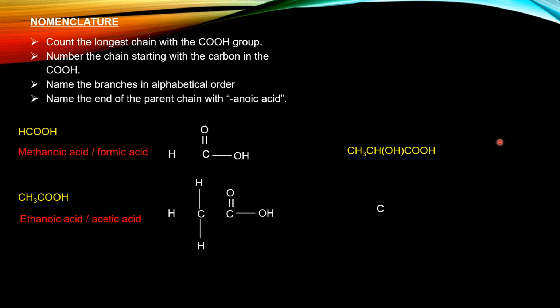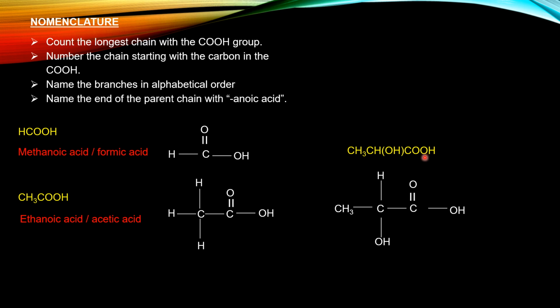So when we are drawing, we will draw the first carbon that is here, bonded to the hydrogen, then it is bonded to the OH. On the left hand side it is bonded to the CH3, and then on the right hand side we have a carbon, double bond O and single bond OH.